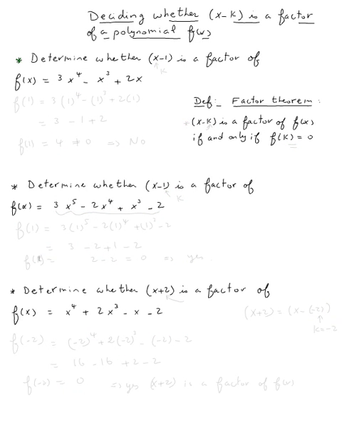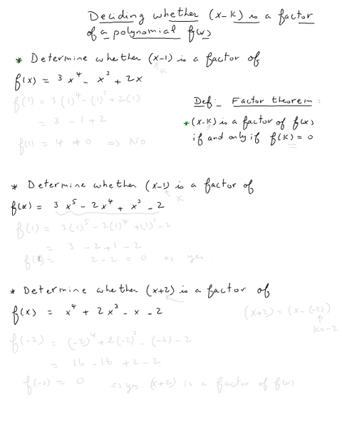The topic is deciding whether the polynomial x minus k is a factor of a polynomial f of x. So let's read the definition. Definition is right here. X minus k is a factor of f of x if and only if f of k is equal to 0. This is called the factor theorem. So in other words, we have 3 examples here.